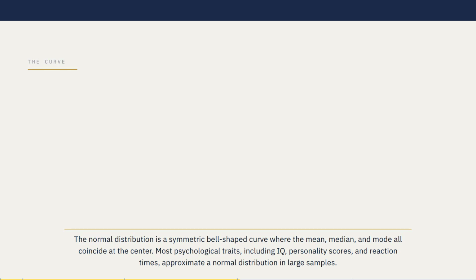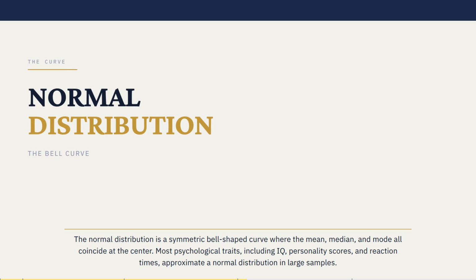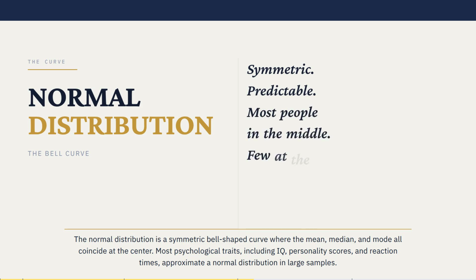The normal distribution is a symmetric bell-shaped curve where the mean, median, and mode all coincide at the center. Most psychological traits, including IQ, personality scores, and reaction times, approximate a normal distribution in large samples.